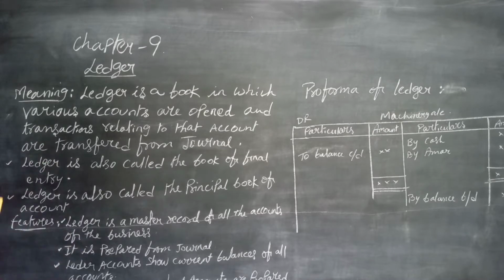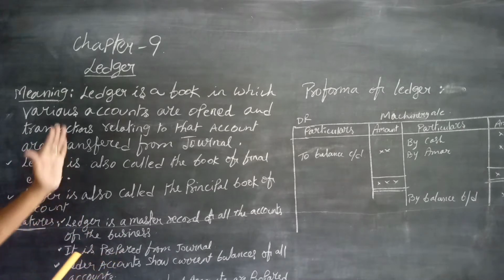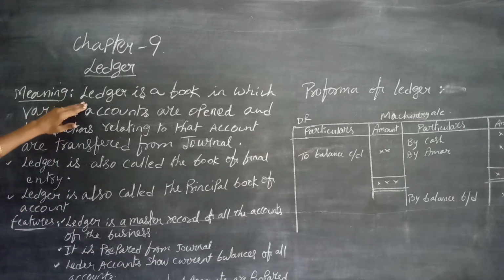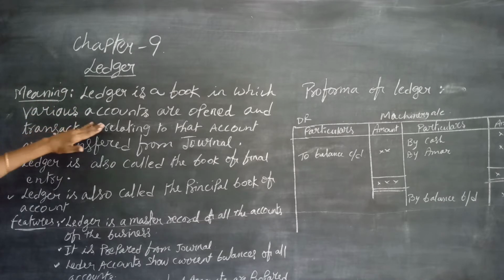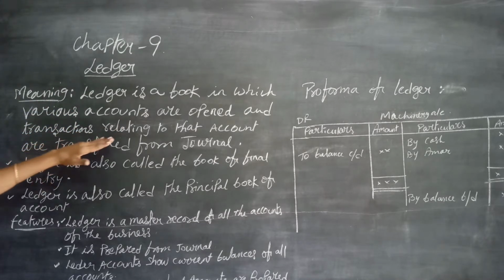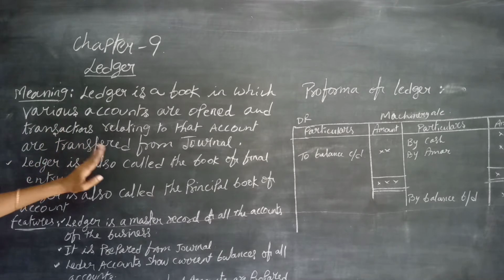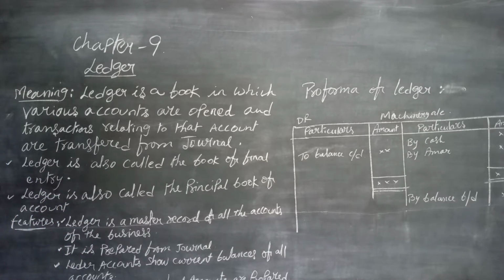From the journal and cash book, the transactions are brought to another book which is known as the ledger. What is a ledger? A ledger is a book in which various accounts are opened and the transactions relating to those accounts are transferred from the journal. A particular account is opened in the ledger, and all the transactions relating to that account from the journal or cash book are brought to one place. That is an account. An account, as we have already seen, is the summary of transactions relating to a particular head of account.